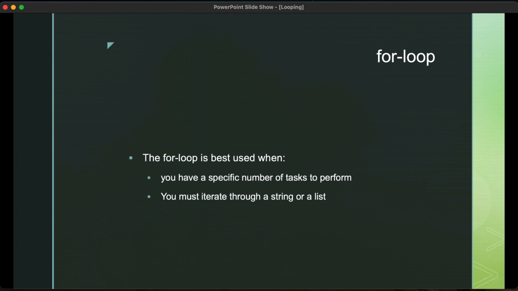Now, a for loop. For loop is probably the most flexible, most powerful looping structure, and it's the one you're going to use the most often. A for loop is best used when you have a specific number of tasks to perform. So for example, in the rectangle situation, you ask the user what the depth of the rectangle is going to be. The user enters 10, you do it 10 times. That's a perfect situation for a for loop.